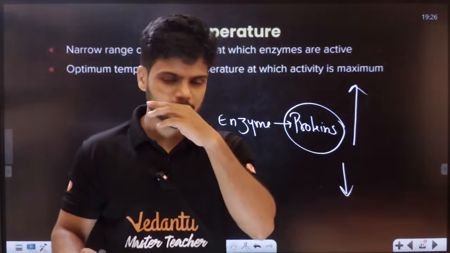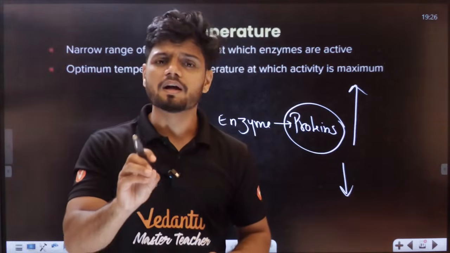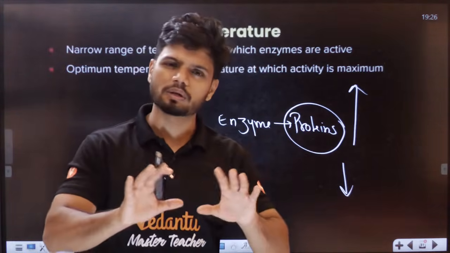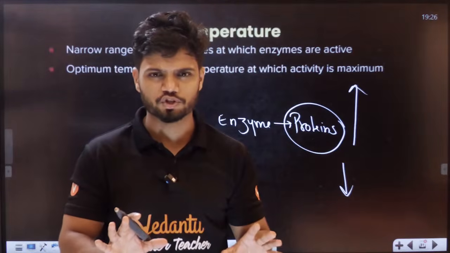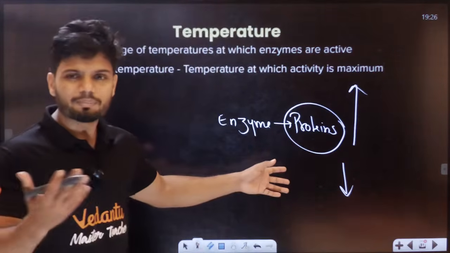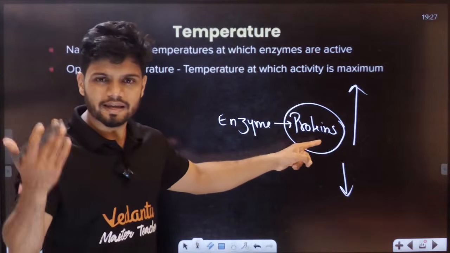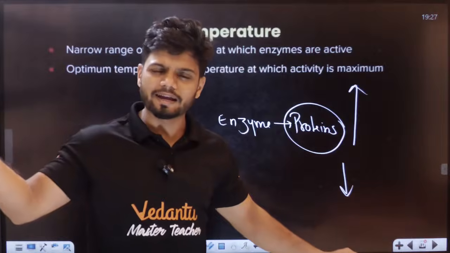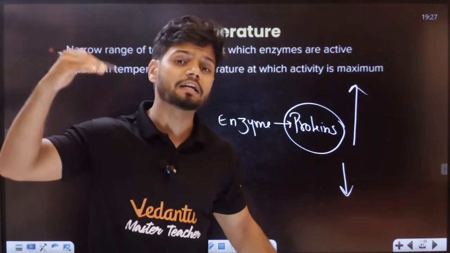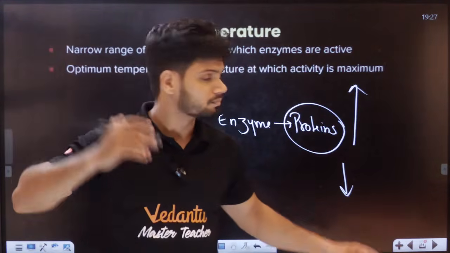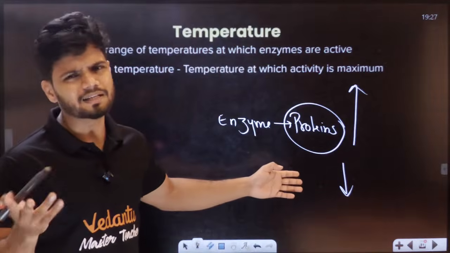And students, generally speaking, enzymes work at a very medium temperature only. Because try to imagine, all of these proteins cannot survive at high temperatures, unlike your inorganic catalyst, like platinum, which can work at very high temperature. Your enzymes cannot work at high temperature.